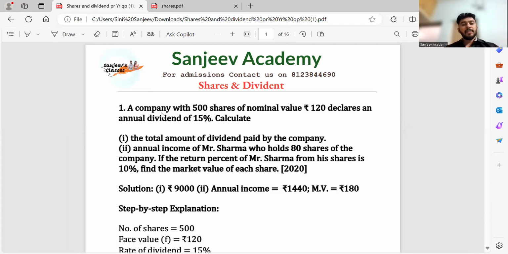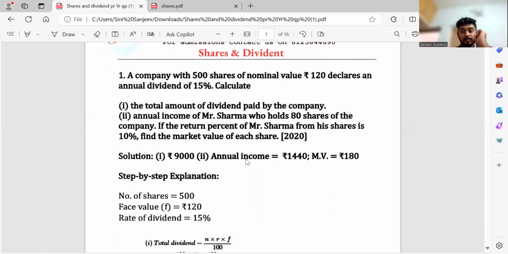So as you can see, the first question: a company with 500 shares of nominal value of rupees 120 declares an annual dividend of 15%. Calculate the total amount of the dividend paid by the company. Annual income of Mr. Sharma, who holds 80 shares of the company. The return percentage from his share is 10%. Find the market value of each share. So this was the 2020 paper.